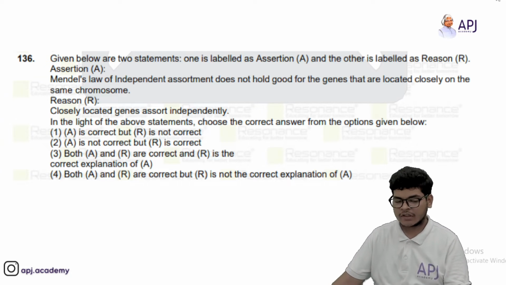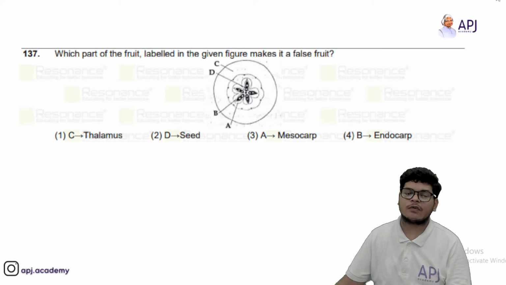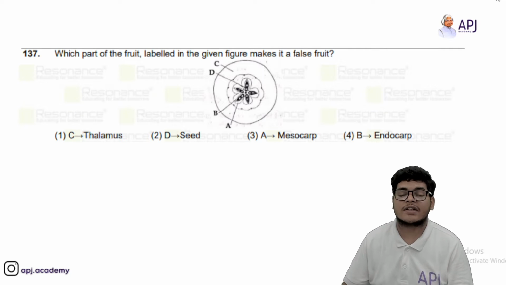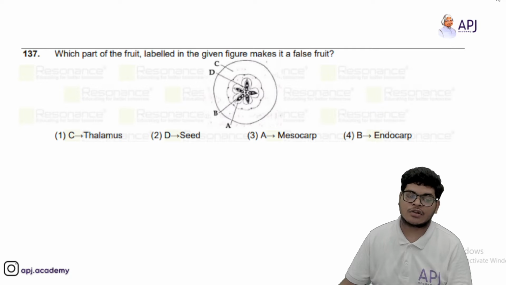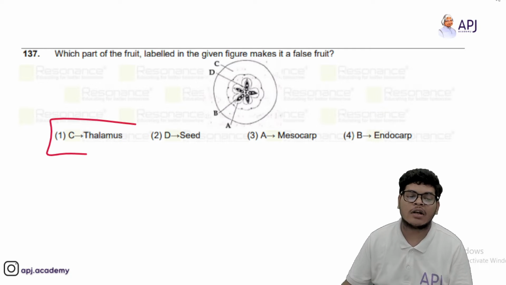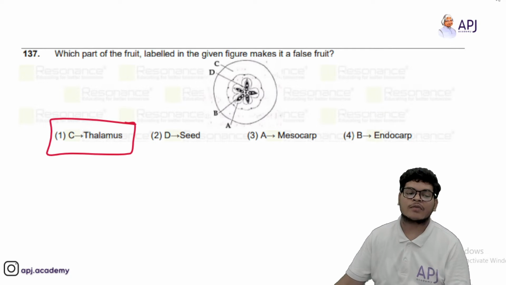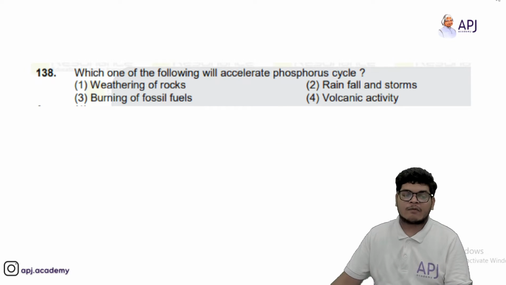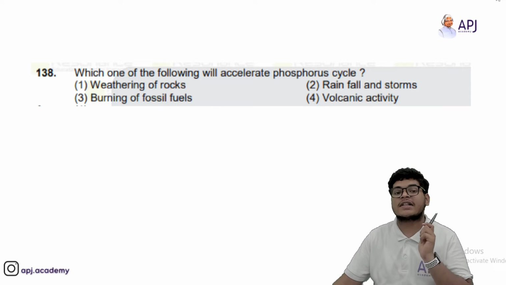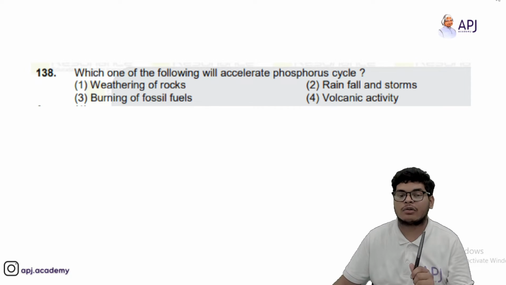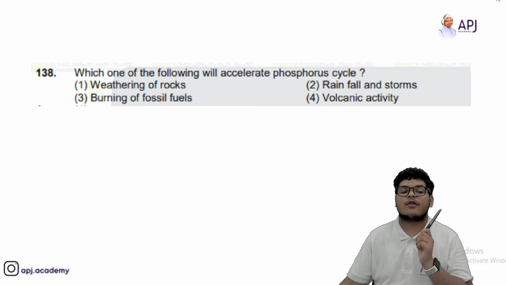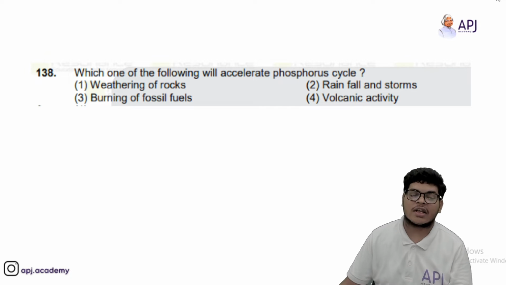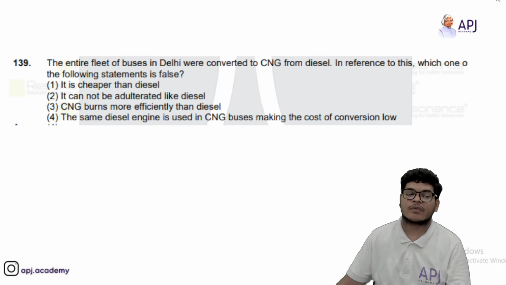Okay. Then we have which part of the fruit labeled in the given figure makes it a false fruit. So thalamus is responsible for it. Okay, so the answer will be first, that is thalamus. Which one of the following will accelerate the phosphorus cycle? So guys, where is phosphorus found? Mostly in rocks. If rocks undergo weathering, then the phosphorus cycle will accelerate. So the answer should be first.